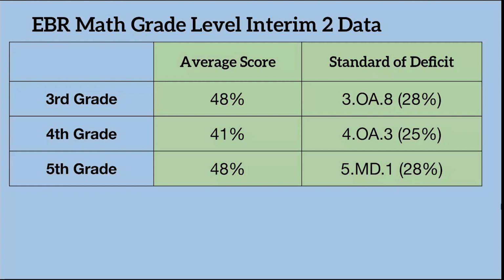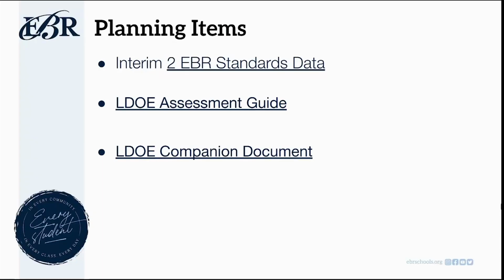The average score in third grade was 48%, with our standard of deficit being 3.OA.8. In fourth grade, our average score was 41%, with the standard of deficit being 4.OA.3. And in fifth grade, our average score was a 48, with our standard of deficit being 5.MD.1. And we'll give you some tools in a second to improve and to work through those standards.